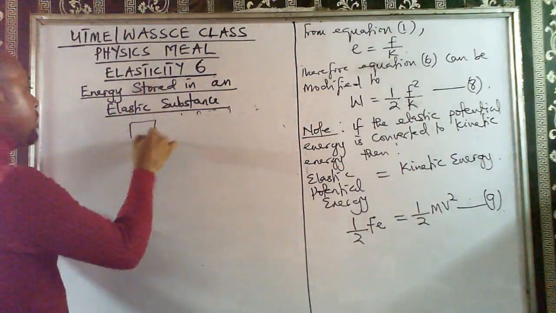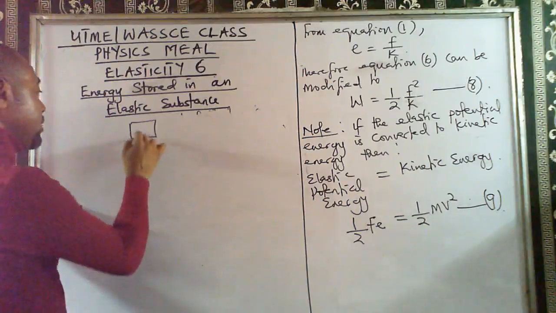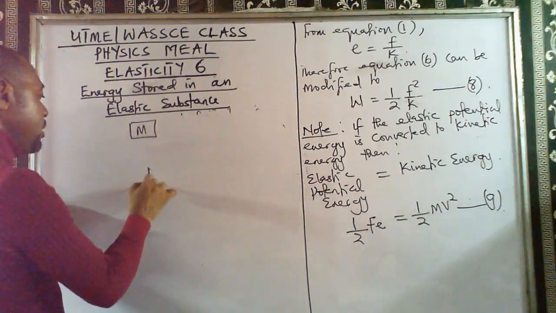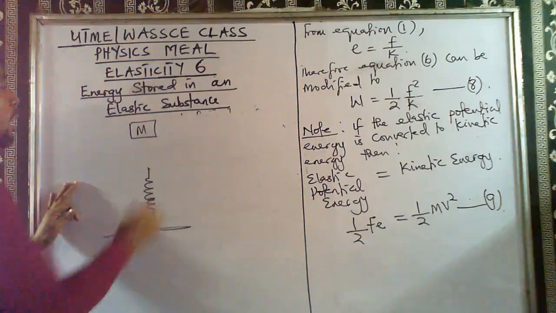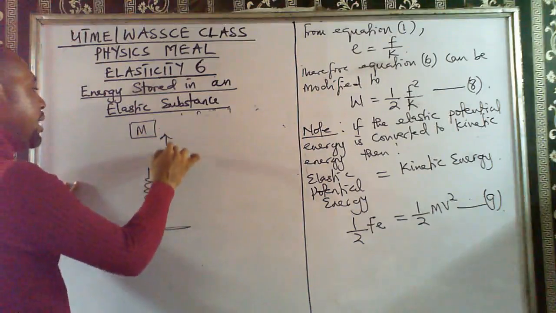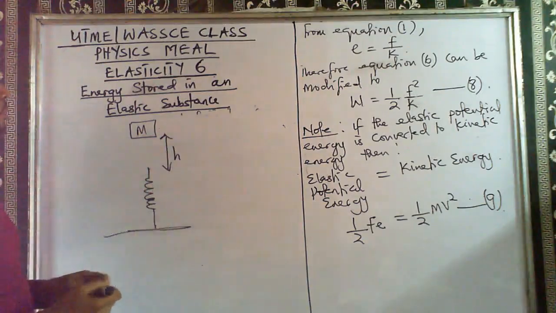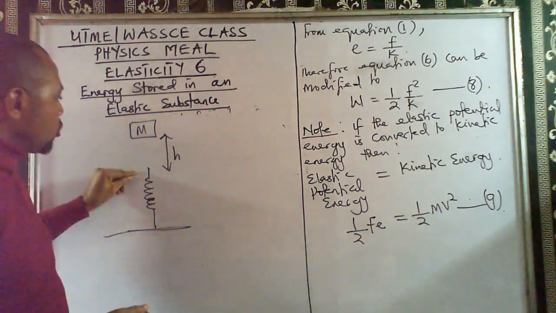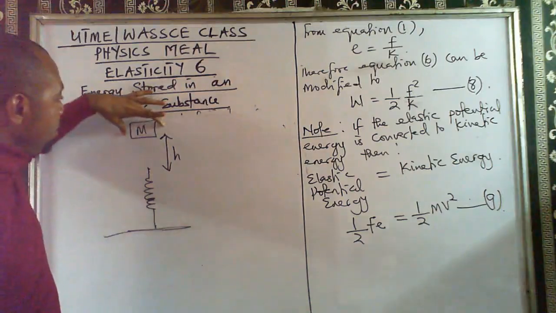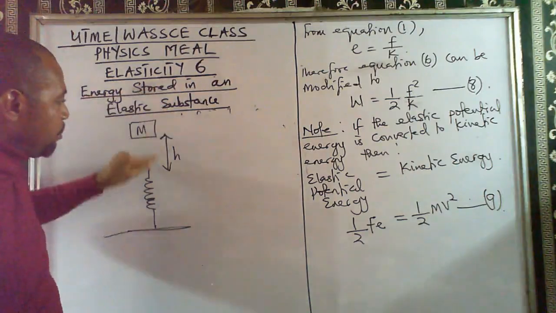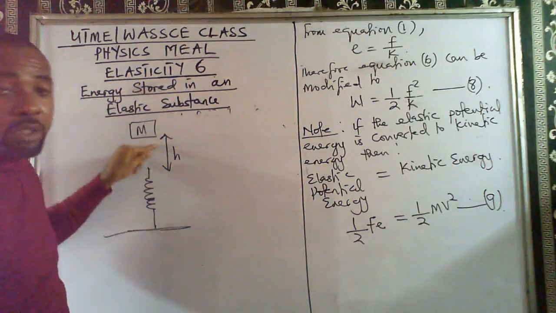Another thing that we can note is this. Supposing a body of a certain mass is placed above a spring, and maybe through a certain height, right? If this body should fall through this height, it has a potential energy based on this height.